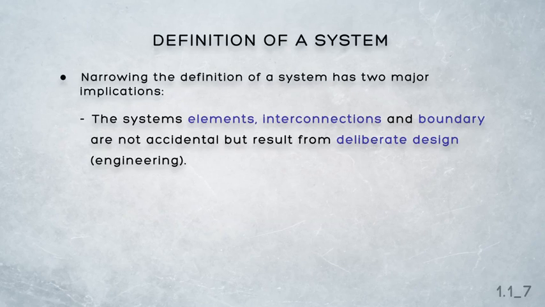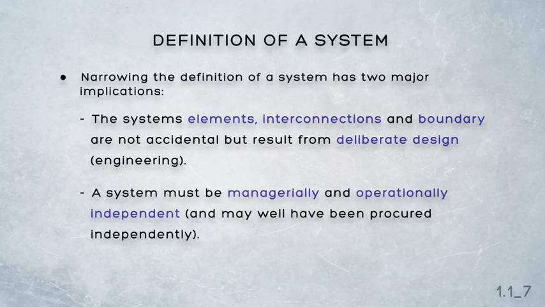A system that has been engineered to perform a specified mission must be able to perform that mission with relative autonomy. That is, it must be managerially and operationally independent, and it may well have even been procured independently. We return to this issue shortly when we discuss the difference between systems and subsystems and between systems and systems of systems.